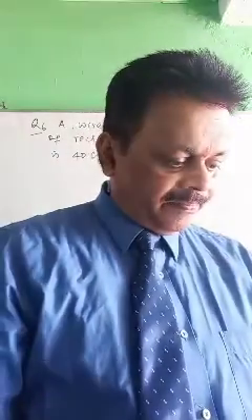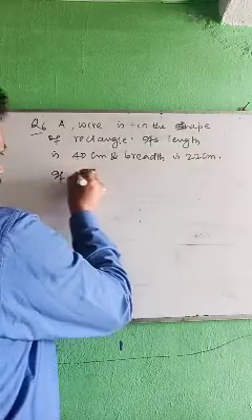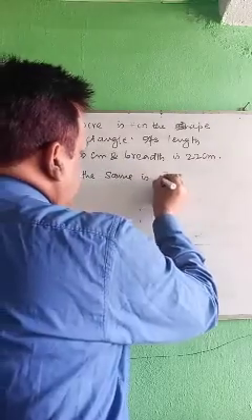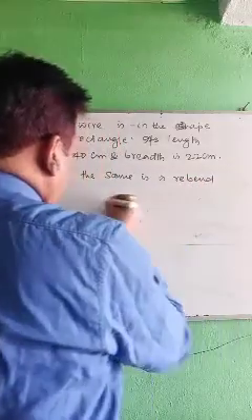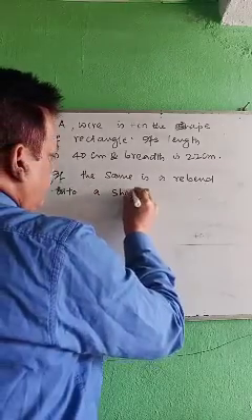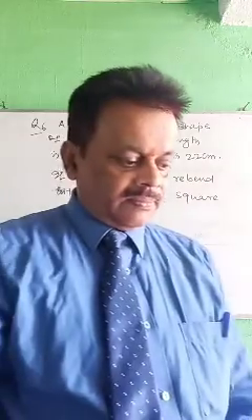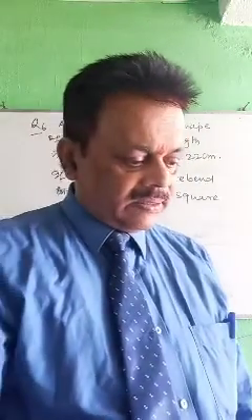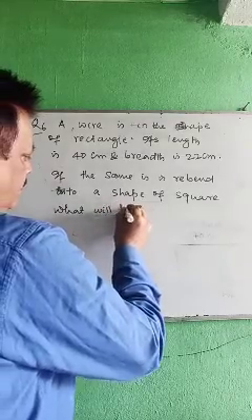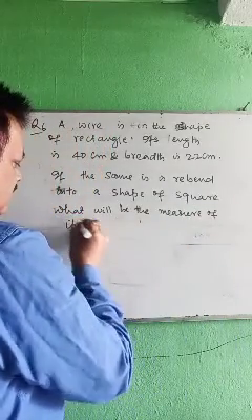Okay, then if the same wire is rebent into the shape of a square, okay, then what will happen? What will be the measure of each side?